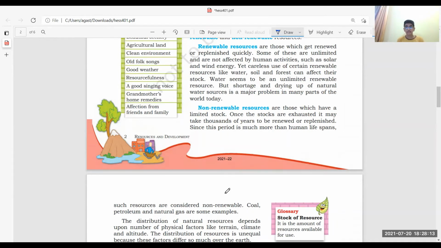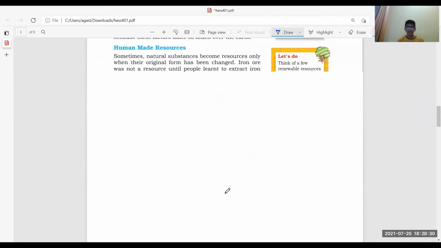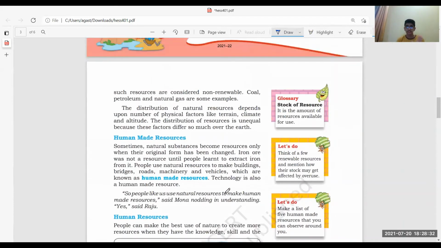Okay, we got the first point. Second point, renewable resources are of unlimited stock. Non-renewable resources are of limited stock. Third point, renewable resources examples: water, soil, or forest. Non-renewable resources examples: coal, petroleum, natural gas. So simple, guys. If in the exam you get this kind of question, whatever I've told you now, please write it in the same way.